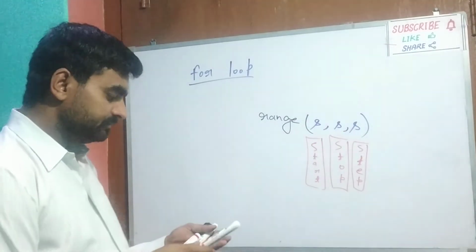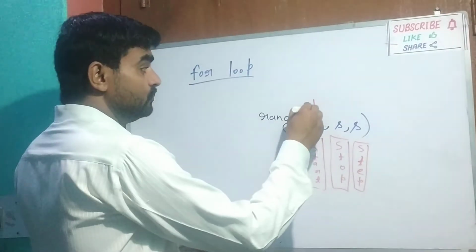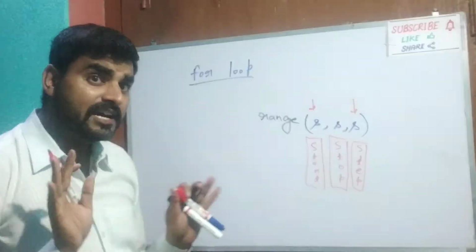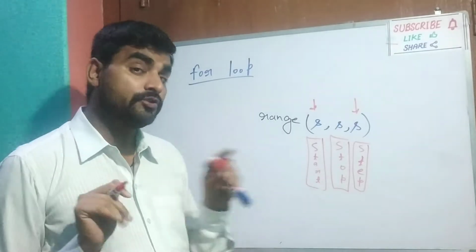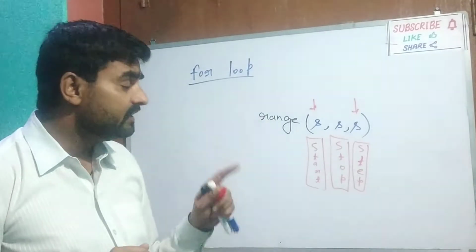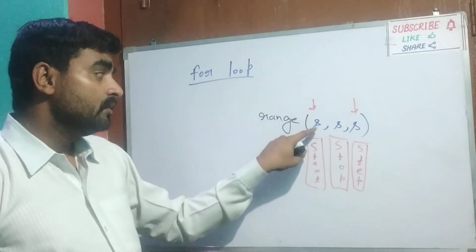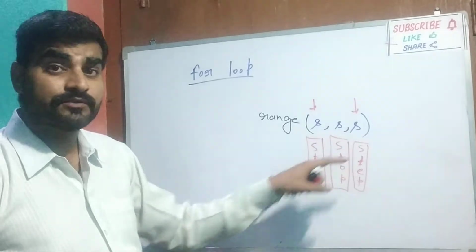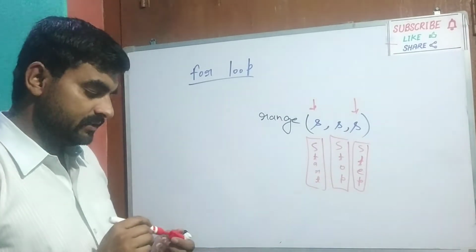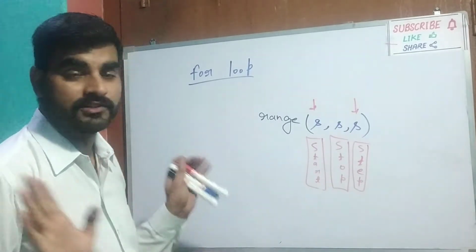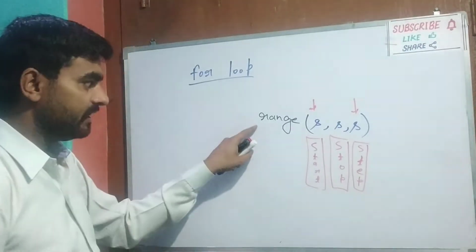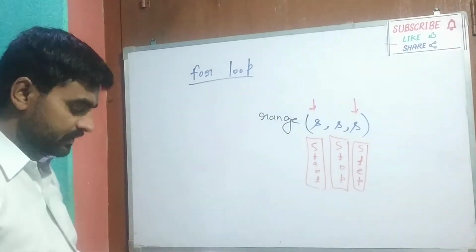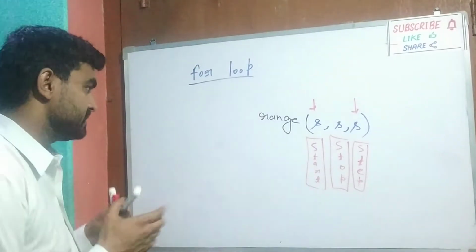And student, the first one, start, and the last one, step, are optional. Yes, student, I am repeating, these are optional. If you want to make them blank, make them blank. If you are not writing them, a default value works. What is this default value and what is all this, I am going to explain. Range contains start, stop, step. Student, with 3 examples you will understand.